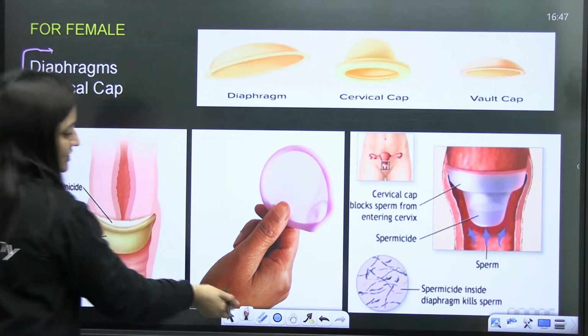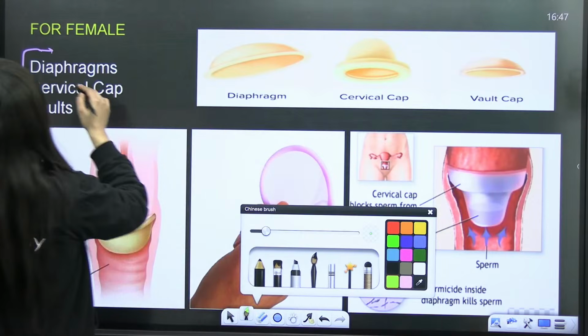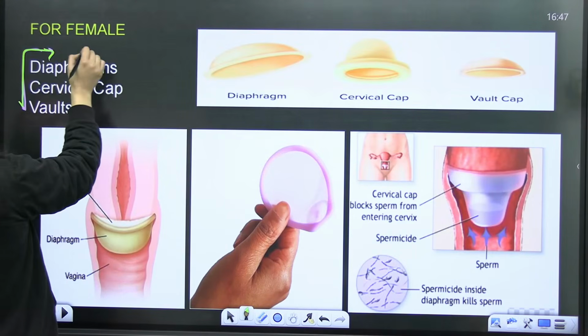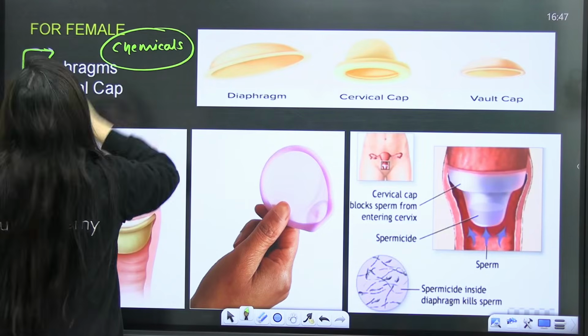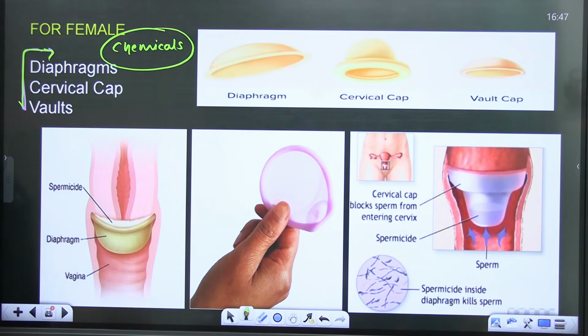But what is the issue with these methods, and how can females increase their efficacy? They used to apply chemicals on them that can kill the sperm and increase the efficacy. So there are some jellies, creams, and foams that were used along with them.